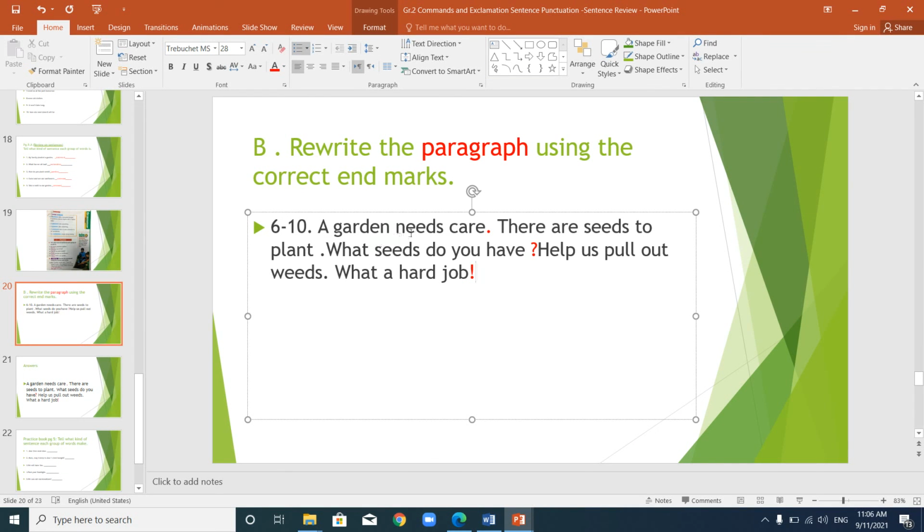A garden needs care, period. There are seeds to plant, period. What seeds do you have? Question mark. Help us pull out weeds. This is a period. What a hard job! Exclamation.